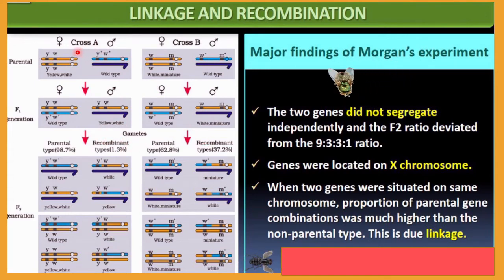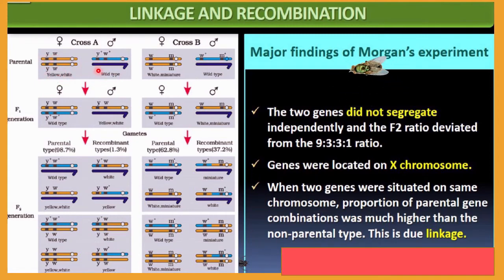So let me first discuss cross A. Here you can see cross A, in which you can see white and yellow: white-colored eye, yellow body. So it is indicated as Y and W. As I told you, the Y chromosome does not possess the gene. So this is the male having Y plus W plus dominant genes, but the plus is not on the Y chromosome. You must remember that only the X chromosome has these genes, but the Y chromosome does not, in the case of a male. In the case of a female, both chromosomes will have YW, YW like that. So here, yellow white wild type.